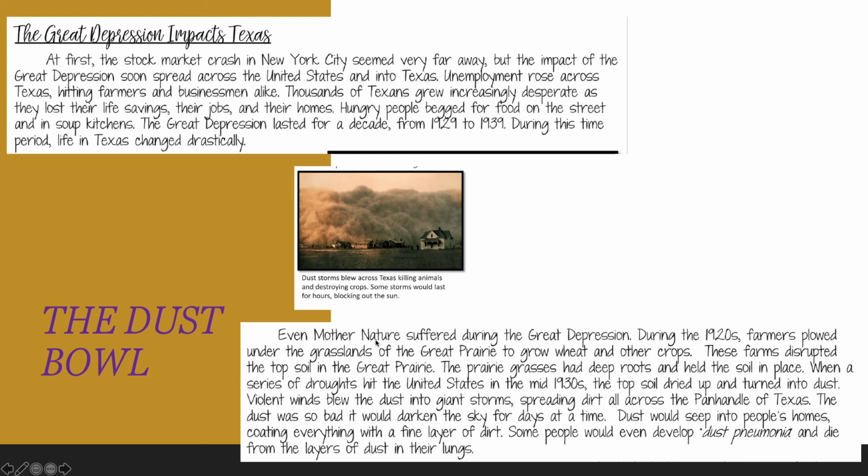Even Mother Nature suffered during the Great Depression. During the 1920s, farmers plowed under the grasslands of the Great Prairie to grow wheat and other crops. These farms disrupted the topsoil in the Great Prairie. The prairie grasses had deep roots and held the soil in place. When a series of droughts hit the United States in the mid 1930s, the topsoil dried up and turned into dust. Violent winds blew the dust into giant storms.